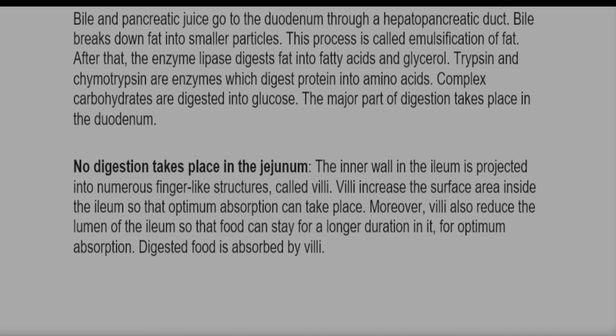Why? The inner walls in the ileum are projected into numerous finger-like projections called villi. Villi increase the surface area inside the ileum so that optimum absorption can take place. Due to increase in the surface area, absorption increases. Moreover, villi also reduce the lumen of the ileum so that food can stay for a long duration in it. For optimum absorption, digested food is absorbed by villi.